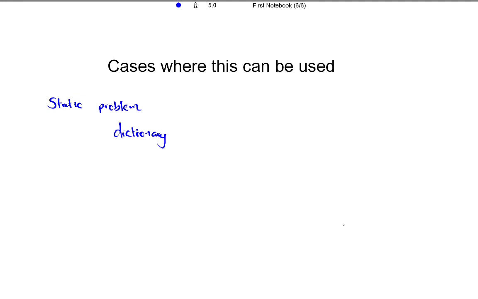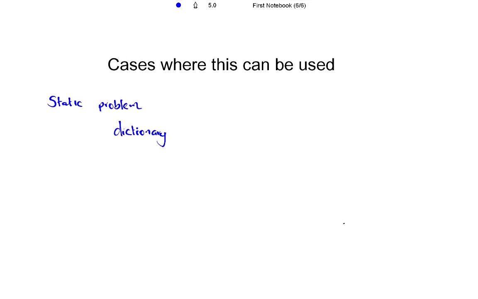A dictionary has a very static data set. The words in the English alphabet don't change with time. Maybe in 100 or 200 years we can update a dictionary, but in a short time period we won't change any data entries inside a dictionary. So we can use ideal hashing in a dictionary and elsewhere where the data set is static.